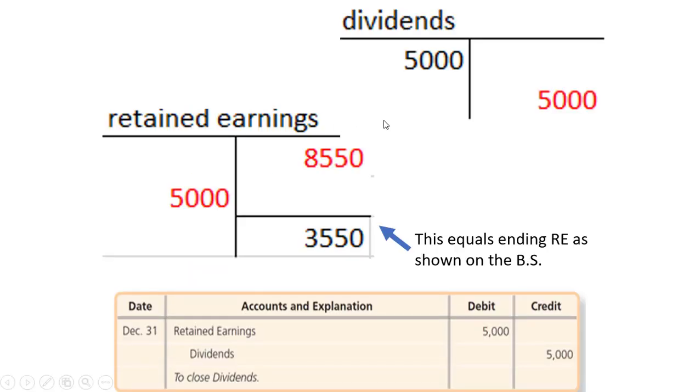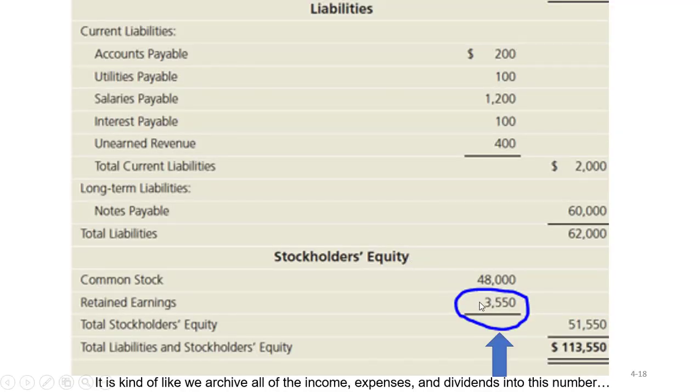All right. So at the end of the accounting period, now we have prepared the financial statements and we've gone in and cleaned the slate for the next accounting period. This was the last of the closing journal entries that was necessary. If we were to look back at the statement of retained earnings for this company, look what we've done. This number here is equal to what ending retained earnings would be. So we've adjusted the retained earnings account to equal what was shown on the statement of retained earnings. Okay? And that's what's going to show up on the balance sheet. It's kind of like we archived all the income, expenses, and dividends into this one number. That's what retained earnings is, isn't it?